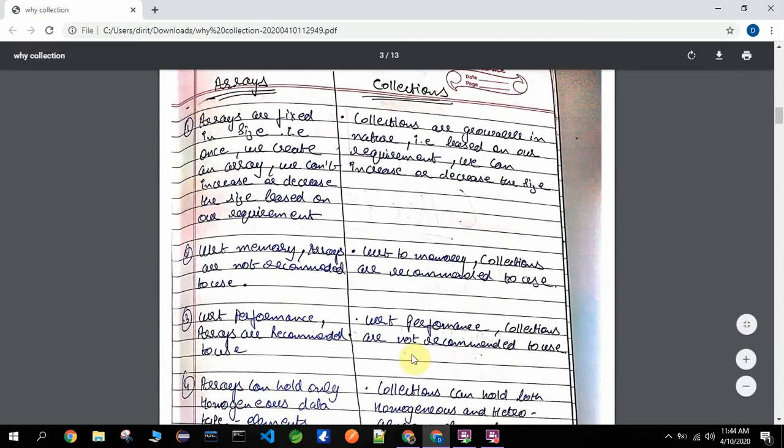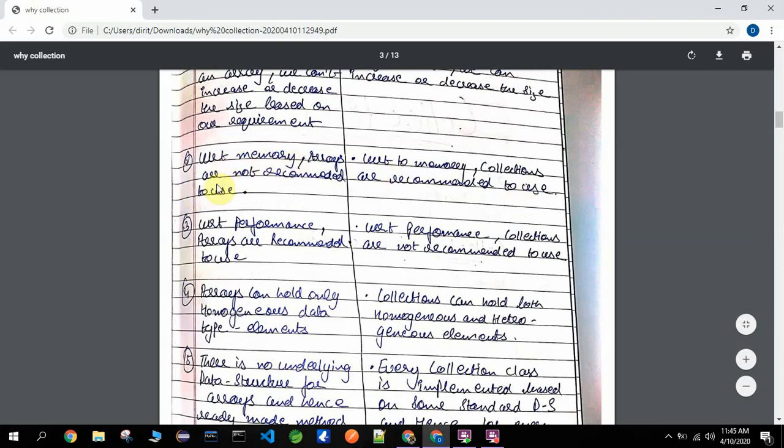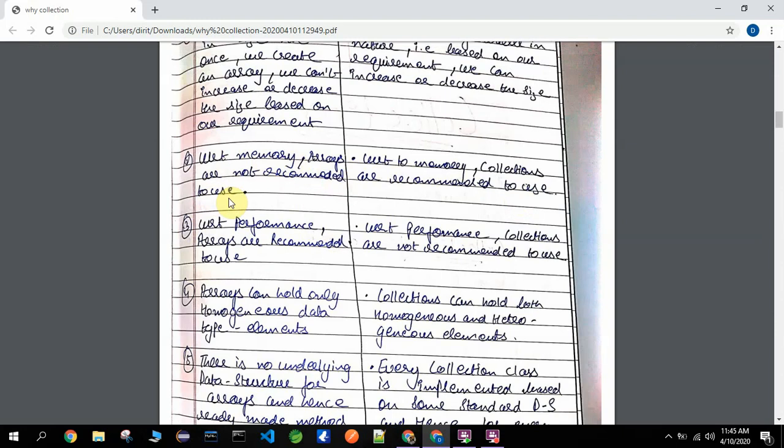The difference between those: arrays are fixed in size, collections are growable in nature. Once we create an array, we can't increase or decrease the size based on our requirement. In collections, based on our requirement, we can increase or decrease the size. With respect to memory, arrays are not recommended, because if we have created an array of 1000 size and after some time we are not even using 10 indexes of it, that's a waste of memory. That's not the case with collections. We have to decrease or increase the size at runtime as per our requirements.